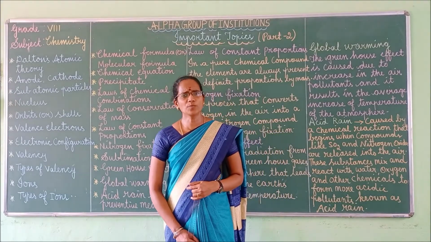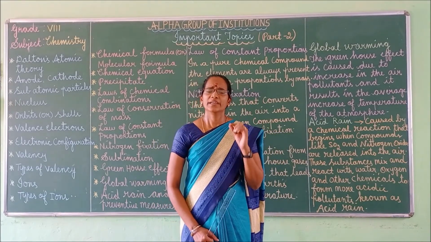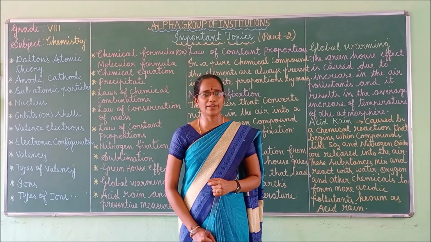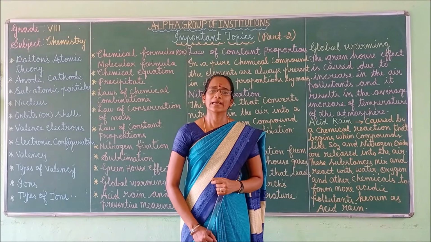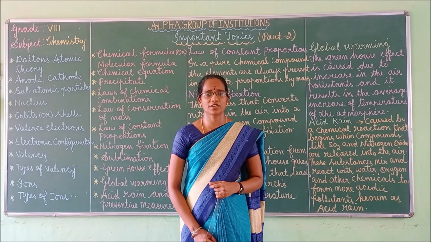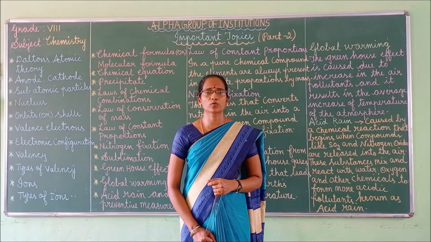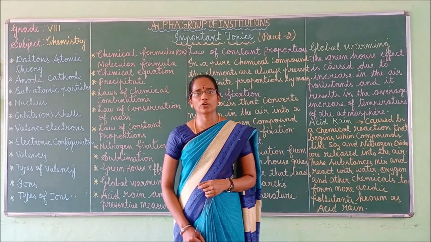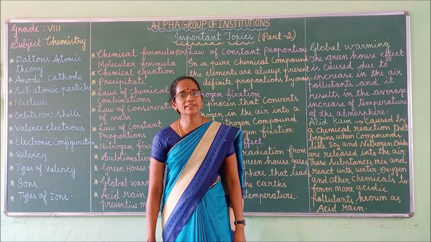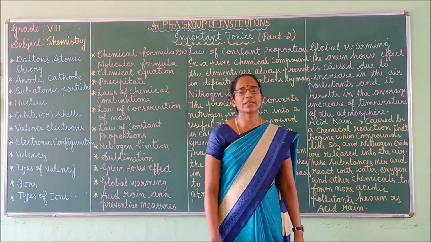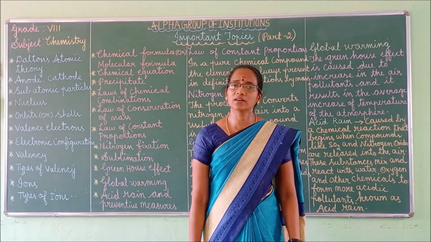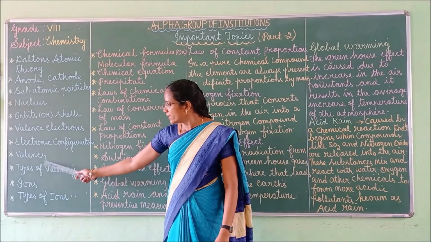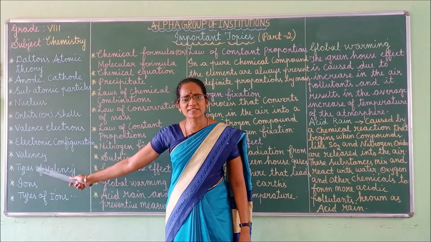The arrangement of electrons in various shells of an atom of the element is called the electronic configuration. It is a very important 2-mark question. What is meant by electronic configuration? The arrangement of electrons in various shells of an atom of the element is known as the electronic configuration. Got it?